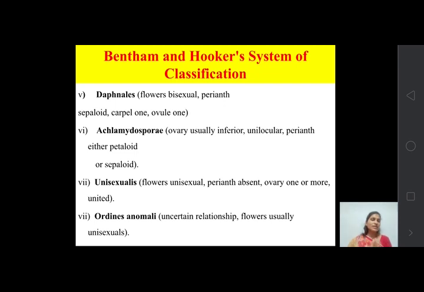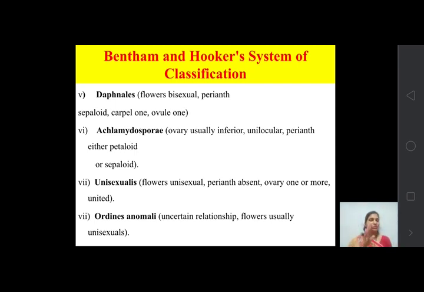Okay, so this is about Bentham and Hooker's classification. That is one part we have discussed, the dicotyledonous plant part. The dicotyledonous part shows three subclasses: polypetalae, gamopetalae and monochlamydeae, and these three subclasses show the following series, and all the series have their specific characteristics.